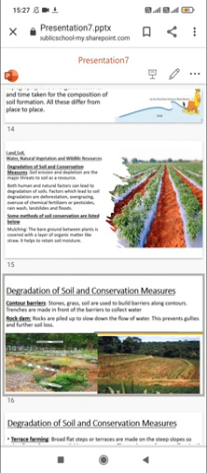Now, some of the methods through which we can protect and conserve the soil are as follows. Number one is mulching. See class, in the image you can see the bare ground between plants is covered with a layer of organic matter like straw. It helps to retain moisture.